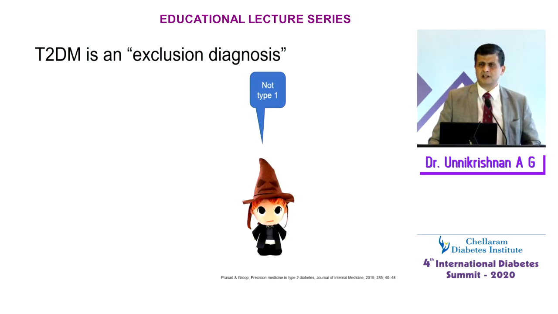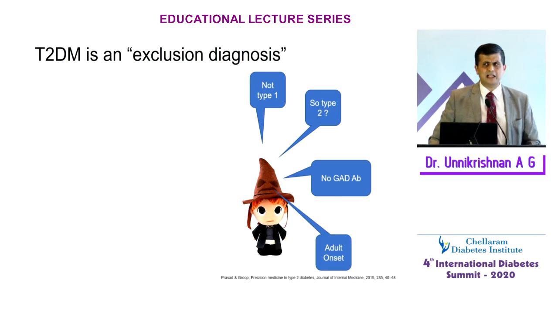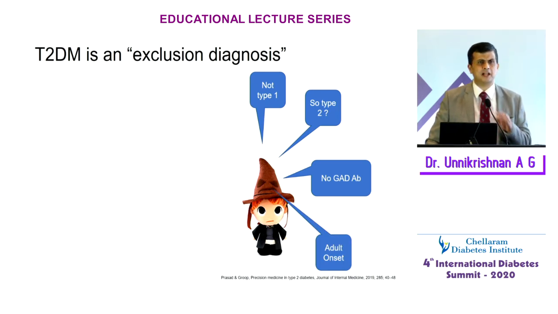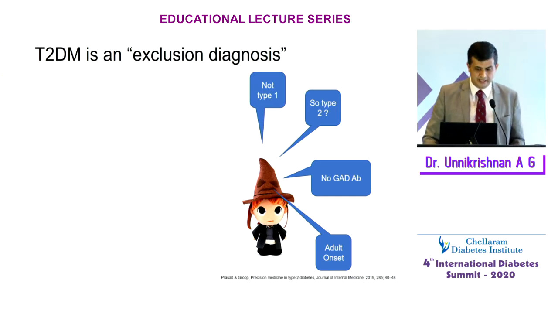We see a patient and we say, oh, this is not type 1. Could be type 2. But you see the GAD antibodies are negative. That favors type 2. It's adult onset, so that favors type 2. But we know that isn't true anymore. We know many people are now getting diagnosed with type 1 diabetes requiring basal bolus insulin. Not in childhood, but even in adulthood, you can get type 1 diabetes. For example, if I remember right, the former British Prime Minister Theresa May was on basal bolus insulin, and she was diagnosed to have an insulin requiring kind of diabetes.